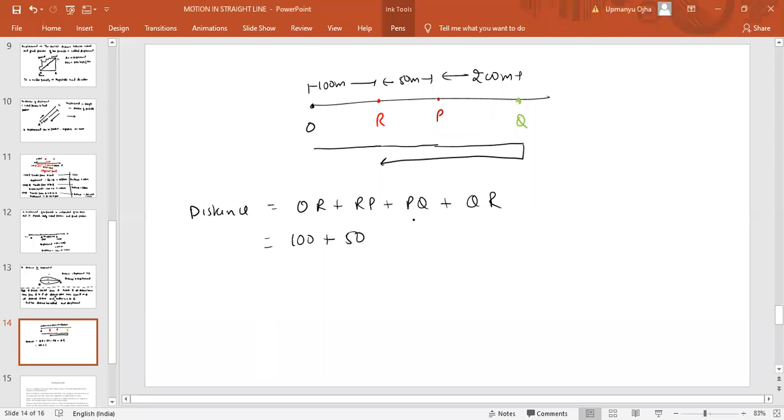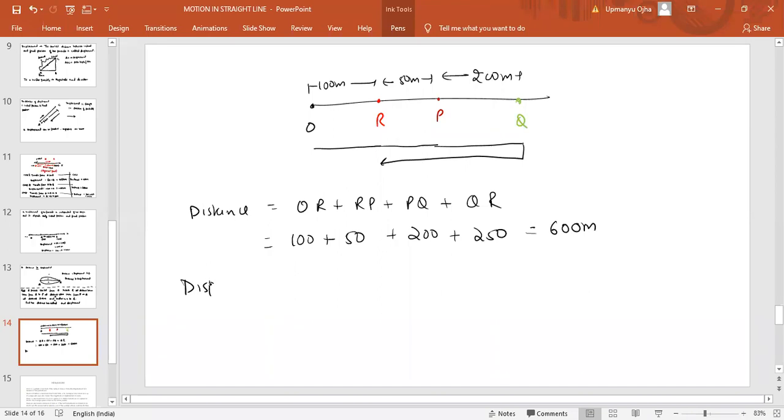RP is 50. PQ is 200. Then QR can be split into two parts, QP and PR. That is how much? 200 plus 50, 250. So the distance traveled will be 600 meters.